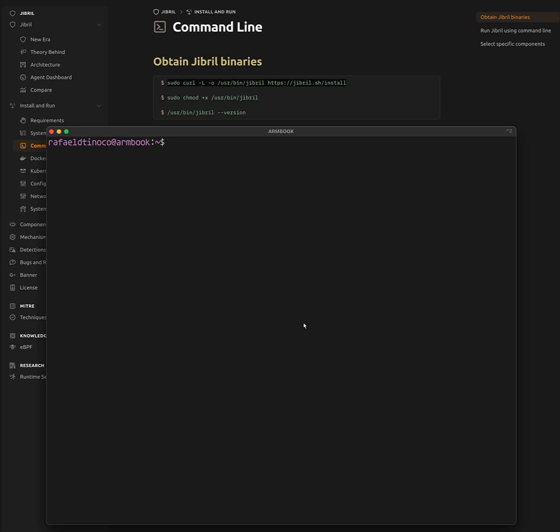Okay, so I just realized I need to secure my gateway at home. So this is me eating my own dog food using Jibril. Let's see.